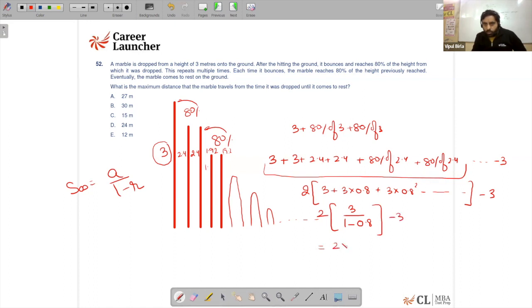So it's 6 upon 0.2 minus 3, which comes out to be 27. That is the answer to this question. The only catch was that barring the first term, every term will be there 2 times, because once it bounces, it goes to a height and then again comes back from the same height. So this was question number 52.